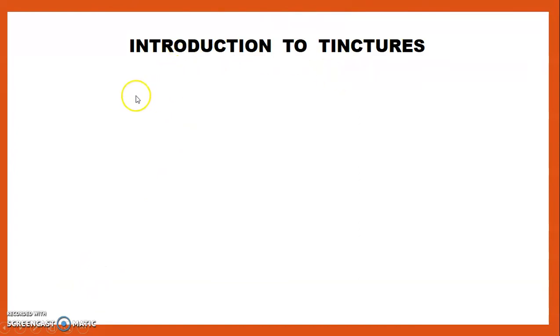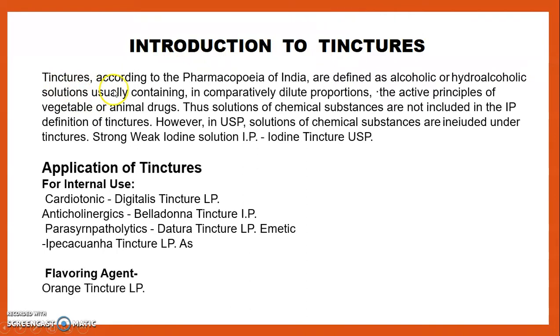The introduction to tinctures: according to the Pharmacopoeia of India, tinctures are defined as alcoholic or hydroalcoholic solutions, that means they contain pure alcohol or some amount of purified water also, usually containing in comparatively dilute proportions the active principle of vegetable or animal drugs. Solutions of chemical substances are not included in the IP definition of tinctures.